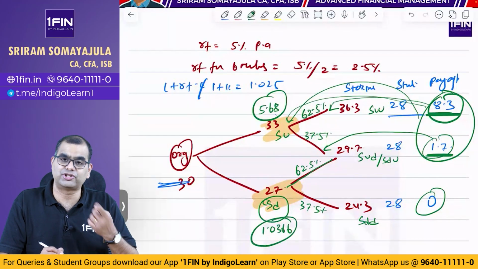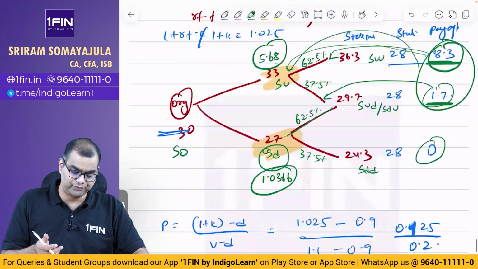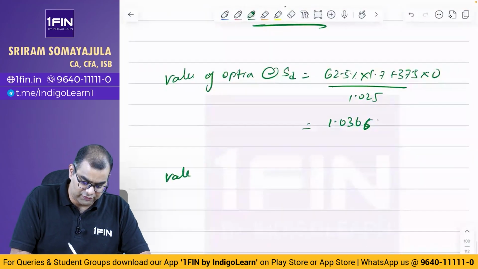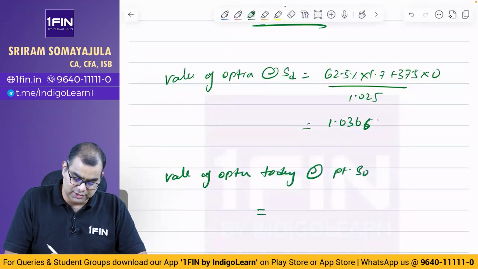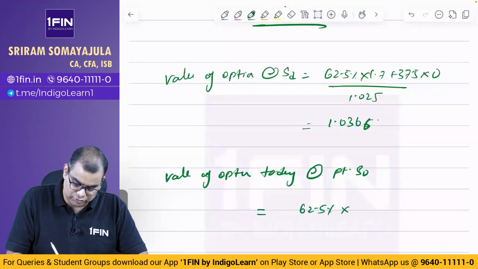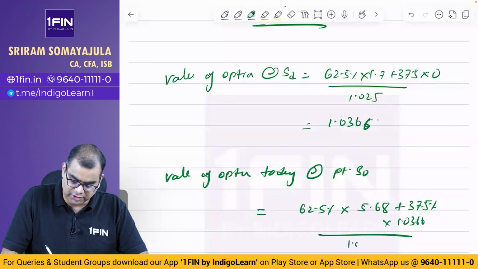At what points? At SU and SD. What is the value of the option at S0? Again do the same activity. Value of option today at point S0 is equal to 62.5% into 5.68 plus 37.5% into 1.0366, the whole thing divided by 1.025.